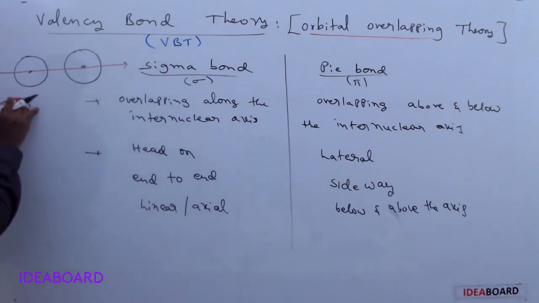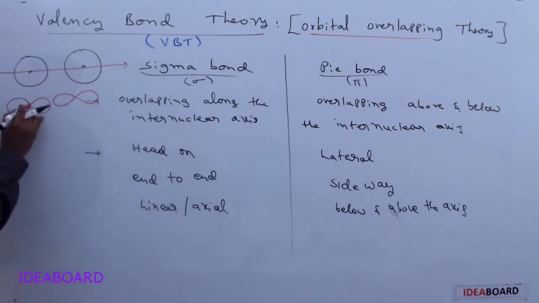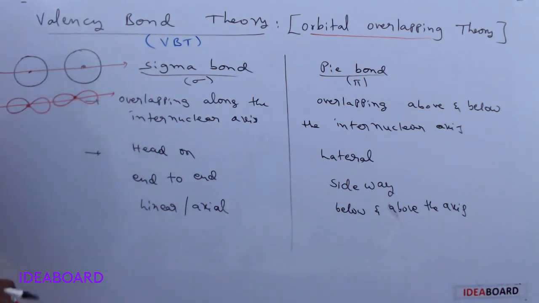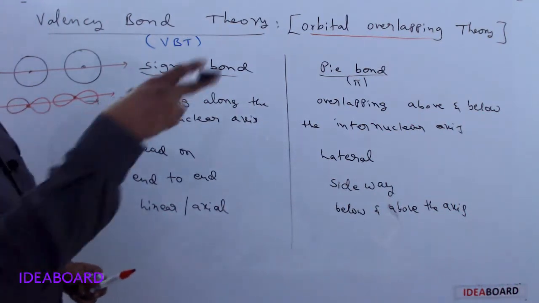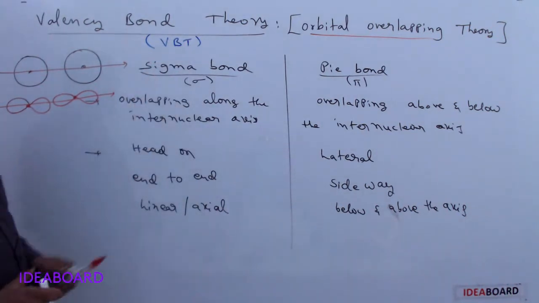If there is a p orbital, for example, this is a p orbital and this is also a p orbital, the axis passing through the two nuclei is called the internuclear axis. So the internuclear axis means the line passing through the two nuclei of the bonded atoms.